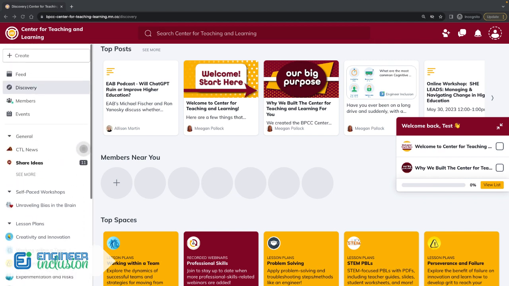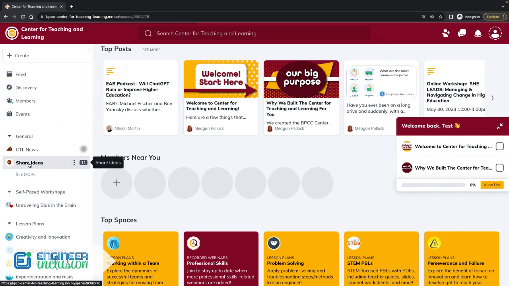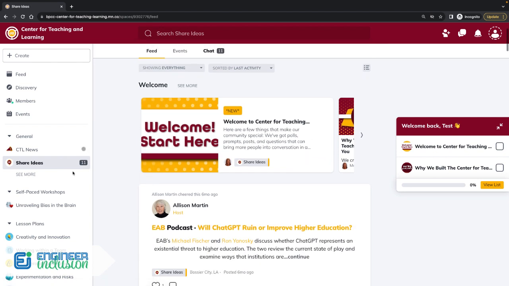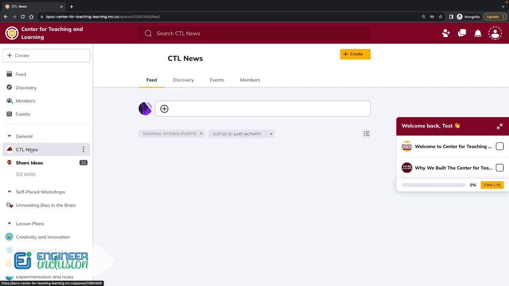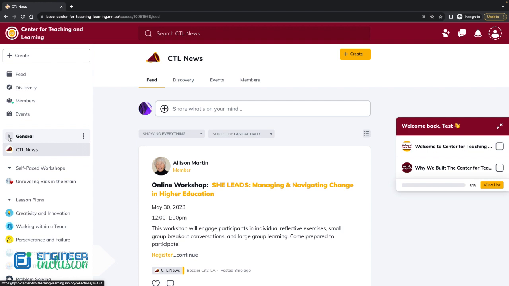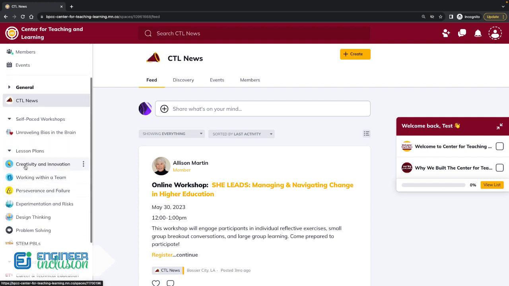Also on the platform, but not being updated as frequently, is some previous content that we'd shared, starting from 2020 on, with different articles. You can explore that within the share ideas section or in the CTL, which is the Center for Teaching and Learning news section. But really, we want you to focus on, in this description, the new lesson plans.